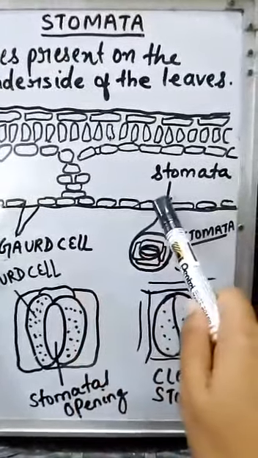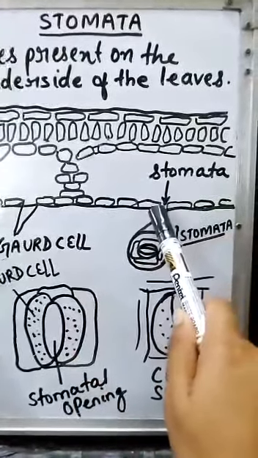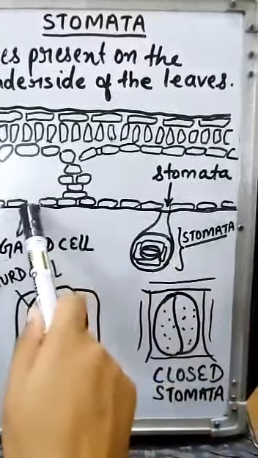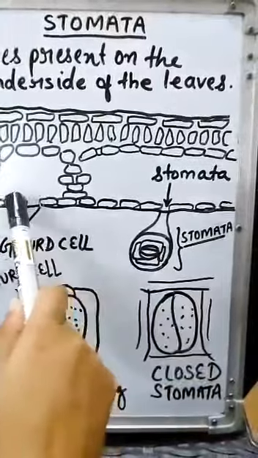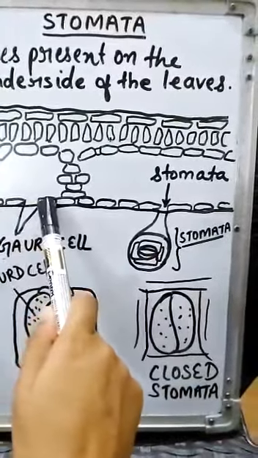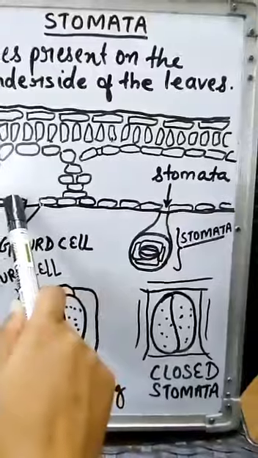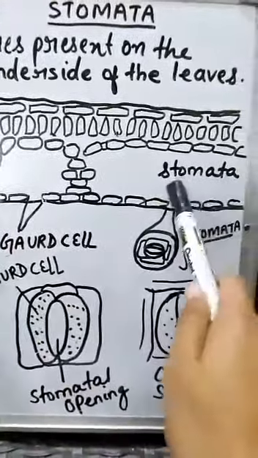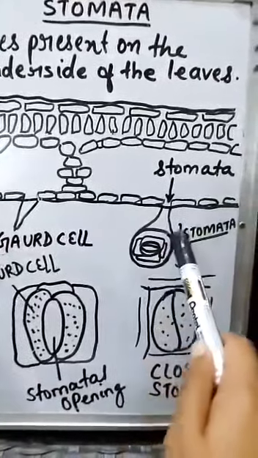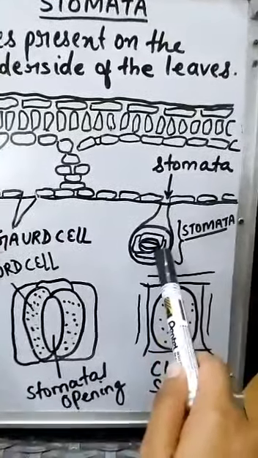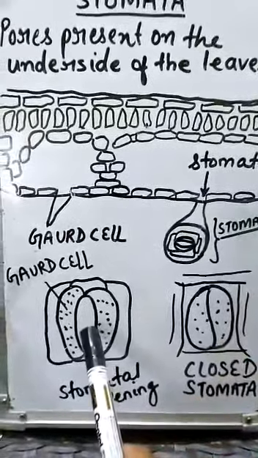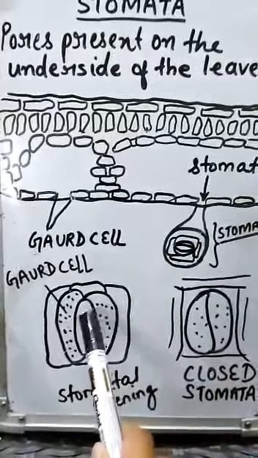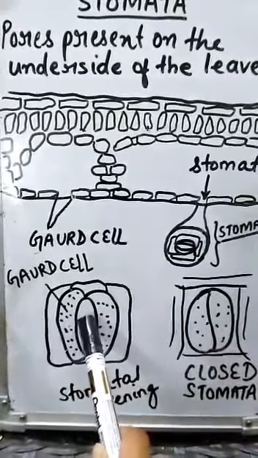Among the cells, you can see there is a pore that is known as stomata. Suppose this is a pore, this is a stomata, and the cells which are guarding it, or the surrounding cells, are known as guard cells. Now this is a full image view of the stomata present here, and this is a much larger view. You can see that these are the guard cells and this pore is stomata.